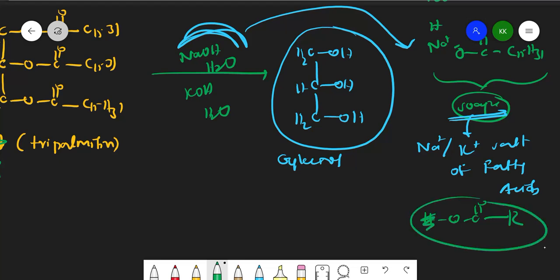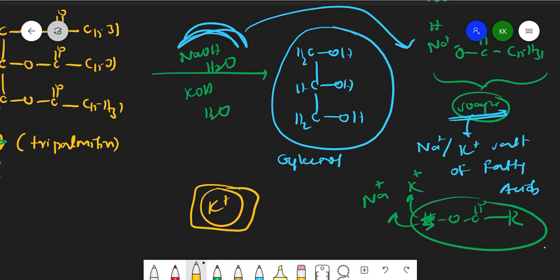Since this H is replaced by sodium or potassium, we call it a soap. Sodium means Na plus and K plus. In costly soaps like Lux, they will have potassium, because potassium is costlier than sodium.